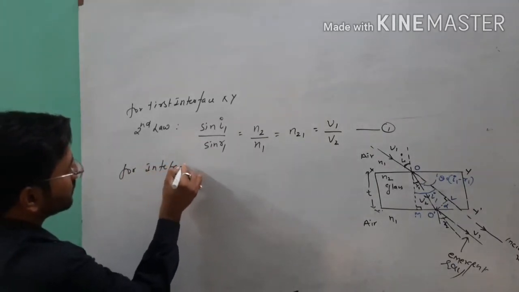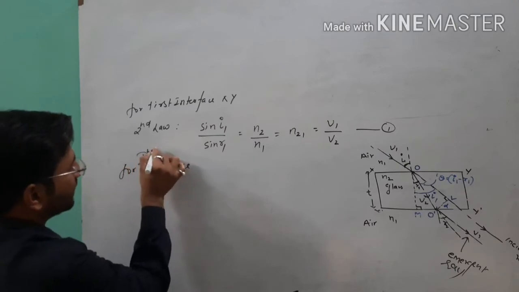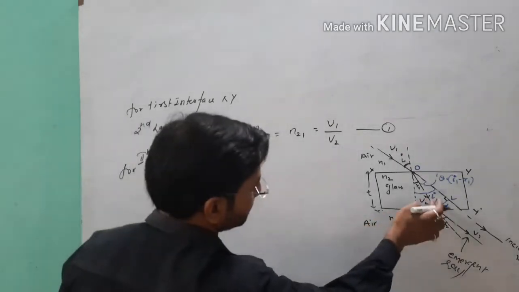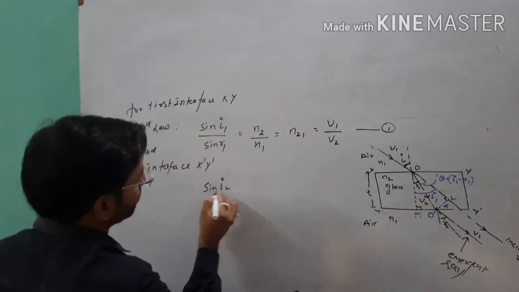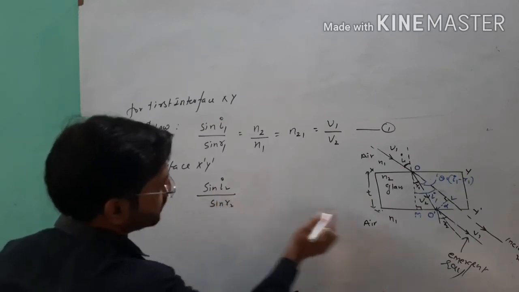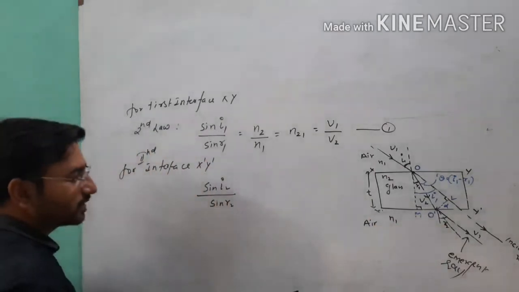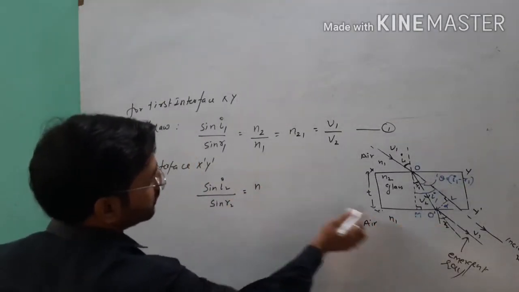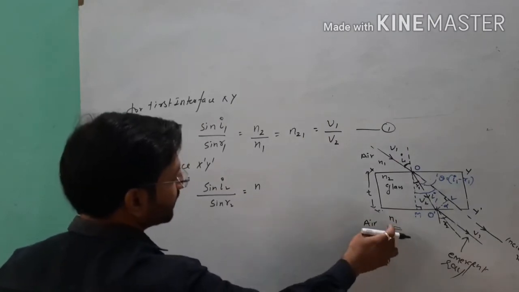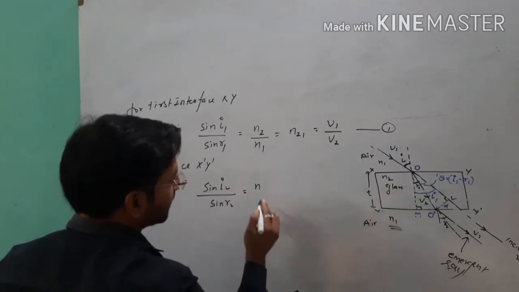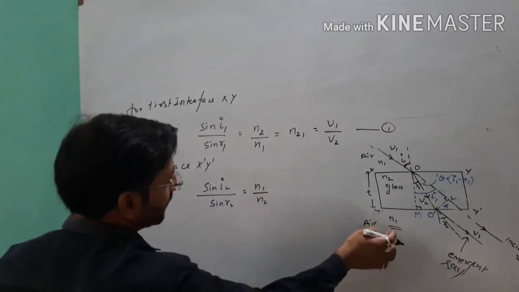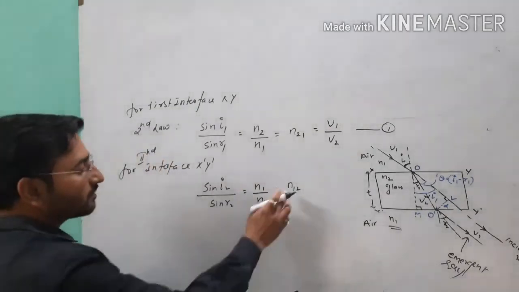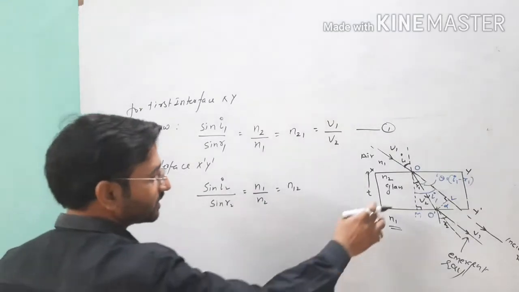Now for the second interface, which is X'Y', I will again use the second law of refraction, sin I2 over sin R2, which is in front of you. You can write E, angle of emergence, in place of R2; I am using R2 only. So it is equal to the refractive index of the second medium, which is now N1, and the first medium is N2. So N1 over N2, and this you can write as N12. N12 is equal to N1 over N2 from this condition.